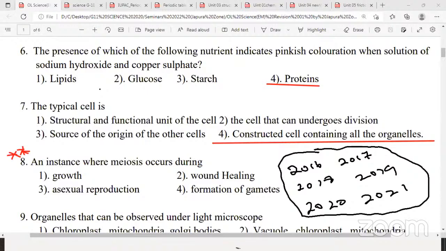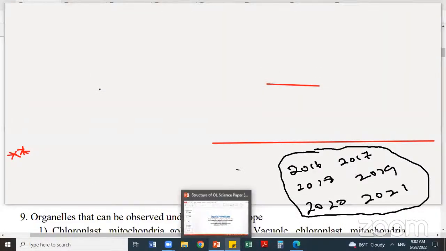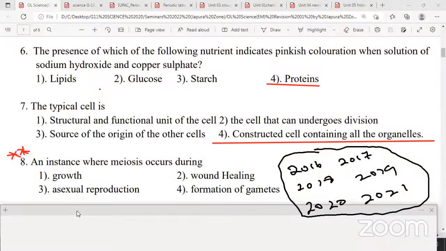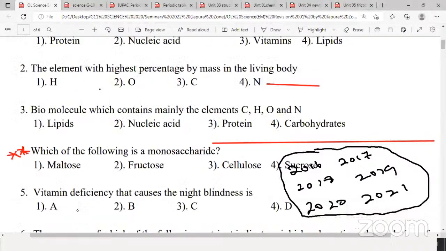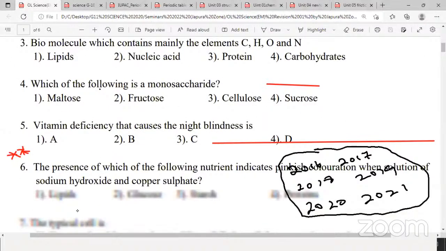Question number 8. So remember the easiest method to remember meiosis. The only instance where meiosis occurs, formation of gamete cells or sex cells. Please write in your short notebook. Meiosis occurs only in the formation of gamete cells or sex cells. That means sperms and eggs.